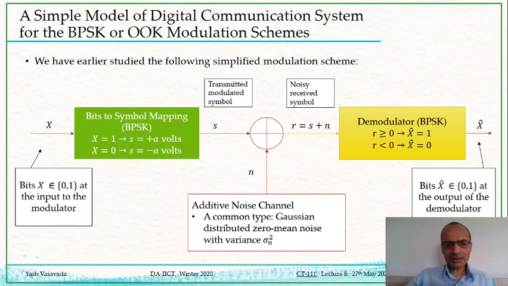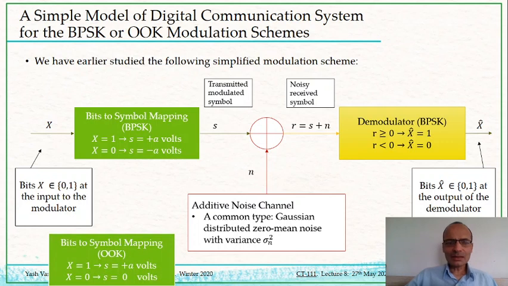We also saw that on-off keying is very similar. In fact, it is almost the same as BPSK, except X equal to 0 is not transmitted with minus A volts. Instead, it is transmitted with S equal to 0 volts. In other words, whenever bit 0 comes at the input, the modulator just switches off. It doesn't transmit any voltage at all. So that was the only change at the transmit side for OOK compared to BPSK.